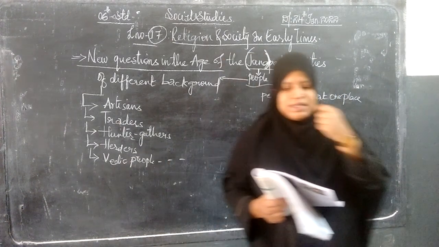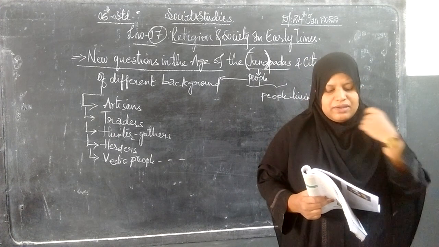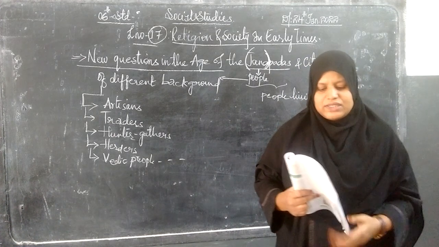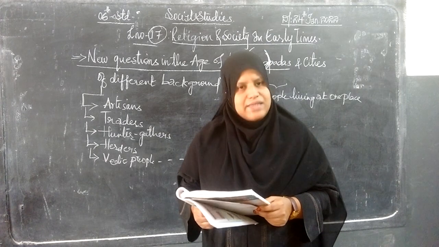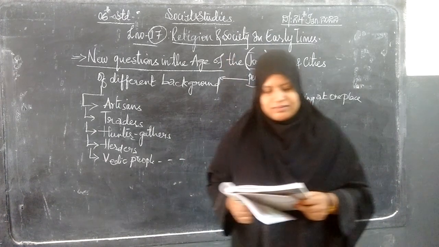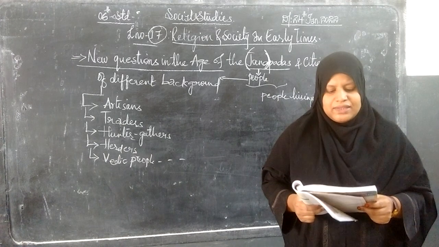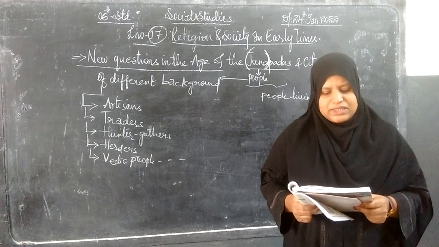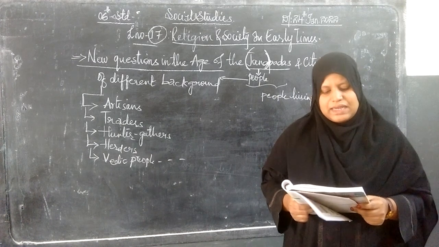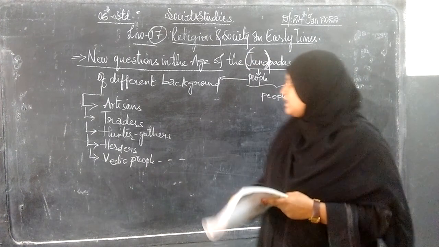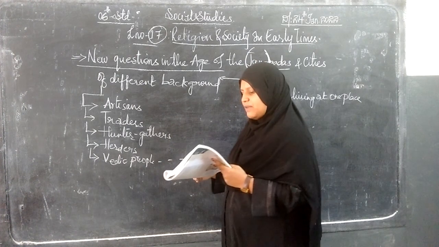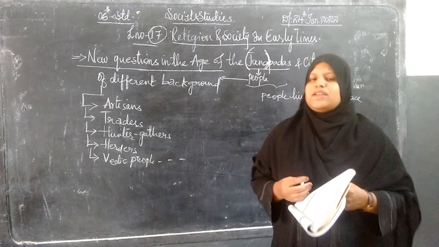Thus a mixed religious culture developed in which people perform various sacrifices, worship fire, sun, rivers, mother goddesses, then animals like monkeys, elephants, snakes and trees. So these people started performing the Vedic sacrifices.